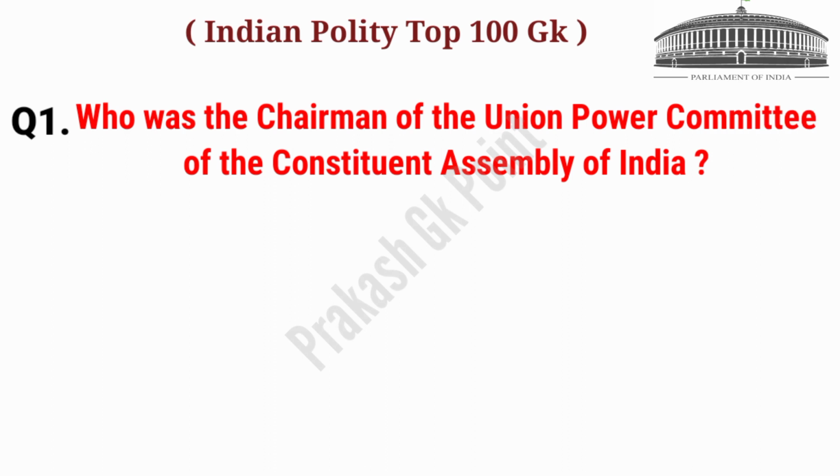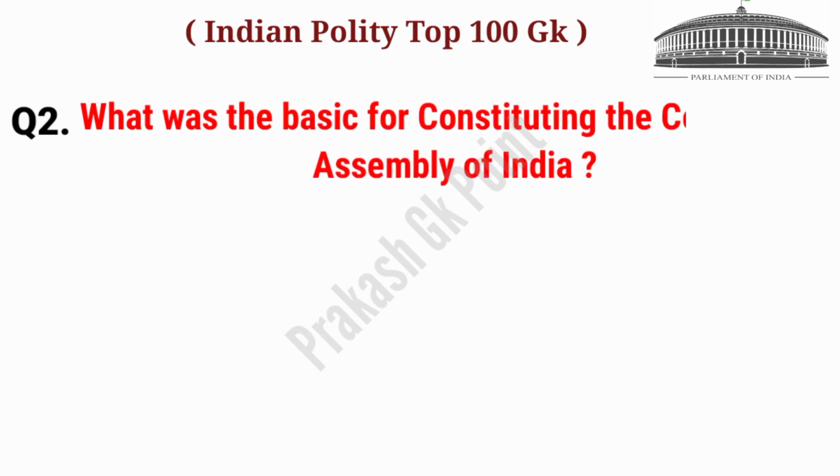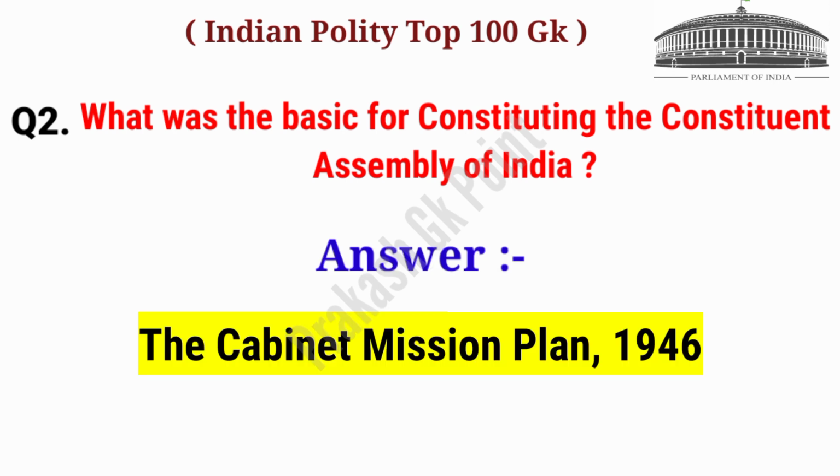First question. Who was the chairman of the Union Power Committee of the Constituent Assembly of India? Answer. Pandit Jawaharlal Nehru. Next question. What was the basis for constituting the Constituent Assembly of India? Answer. The Cabinet Mission Plan 1946.